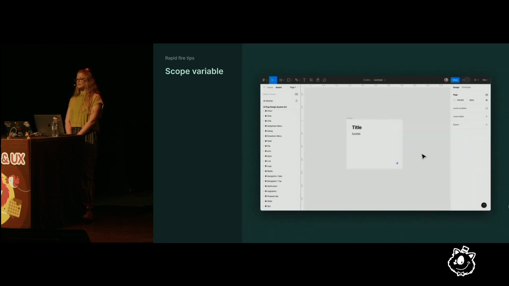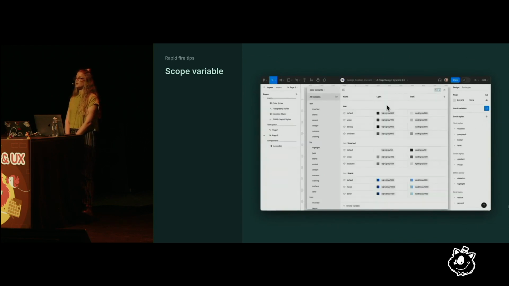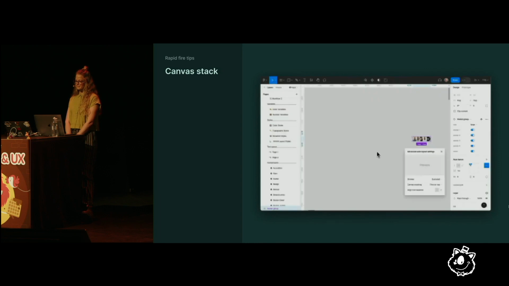This will make life a lot easier for your designers and help ensure variables are used how they were intended.